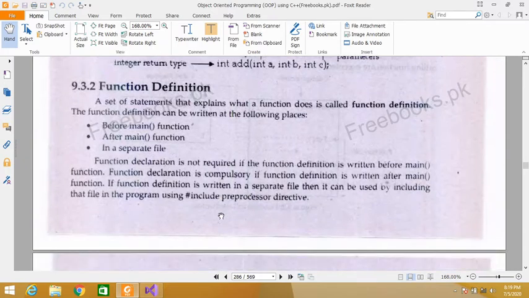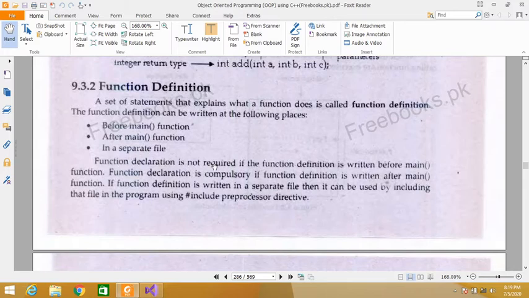Next, function definition. A set of statements that explains what a function does is called a function definition. The function definition can be written at the following places: before the main function, after the main function, or in a separate file.